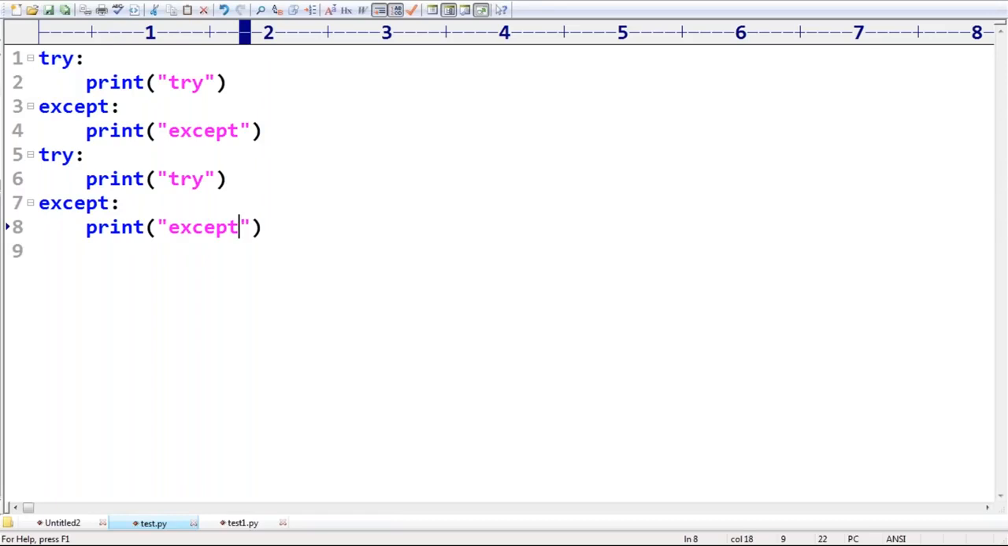Is it valid or invalid? Try except. Is it valid or not? 100% sure, this is valid.